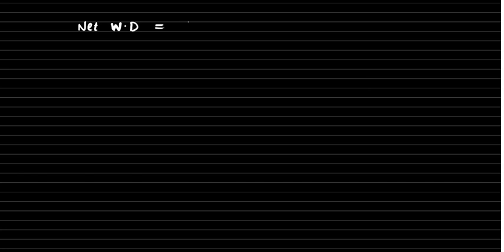So this is final kinetic energy minus initial kinetic energy. Net work done by all the forces is equal to final kinetic energy minus initial kinetic energy. So this is equal to delta KE. This delta KE is pertaining to the system. If there are more than one bodies involved, then we have to find the change in kinetic energy of each of the bodies. That is what we mean when we say that this delta KE is of the system.